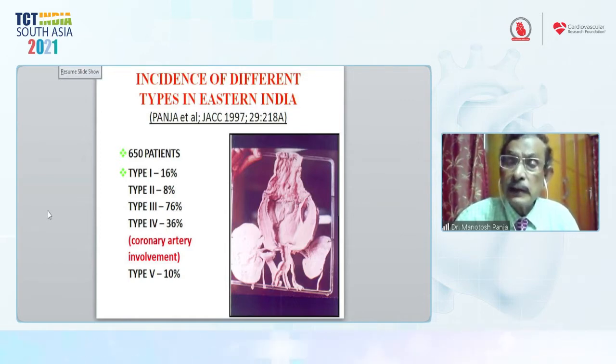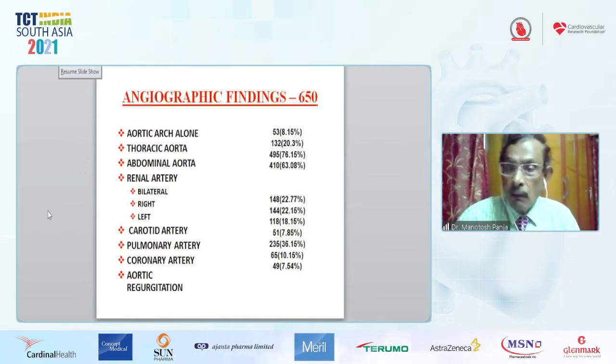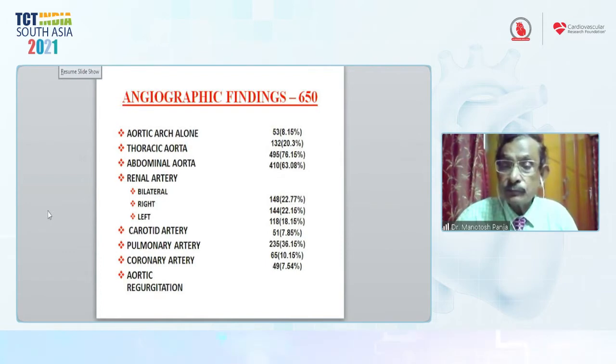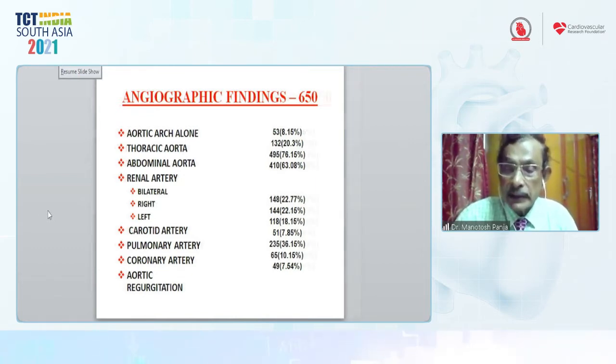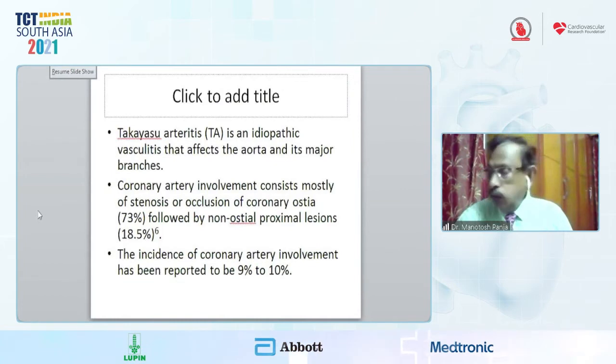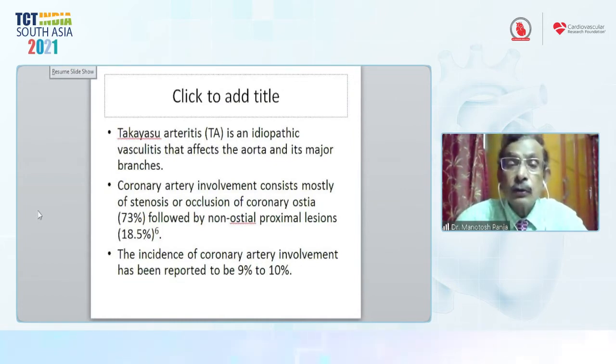Also, we have already published this in JACC 2007. We recorded 65 cases, among which surgery was done in only 15 cases, coronary angioplasty in 10, and 40 cases were on medical therapy. Takayasu arteritis can involve the coronary arteries.